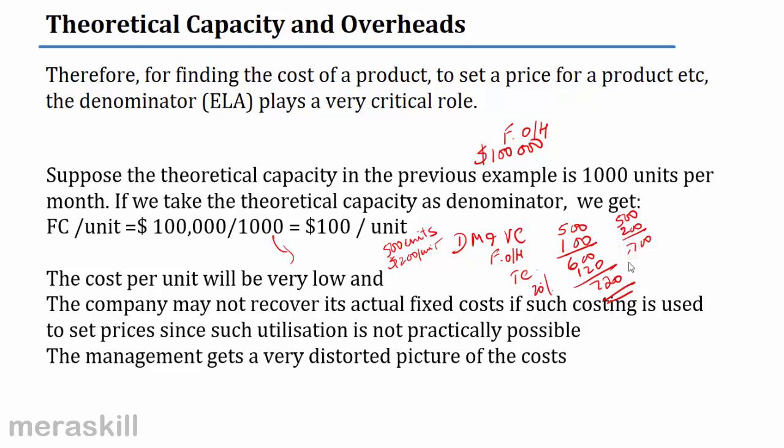If I had been selling in the market for 720, I've really made a much lower profit than I would have liked to. There is no question of getting this 20% profit. If I do want 20% profit, then my price should have been 840 and not 720. So the management actually gets a very distorted picture of the costs. So theoretical capacity is never really used for absorbing of overheads.